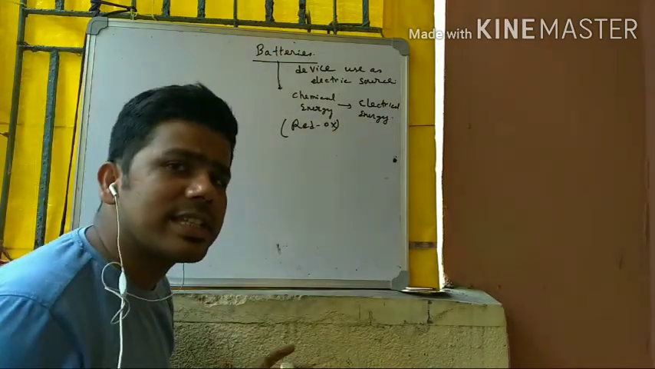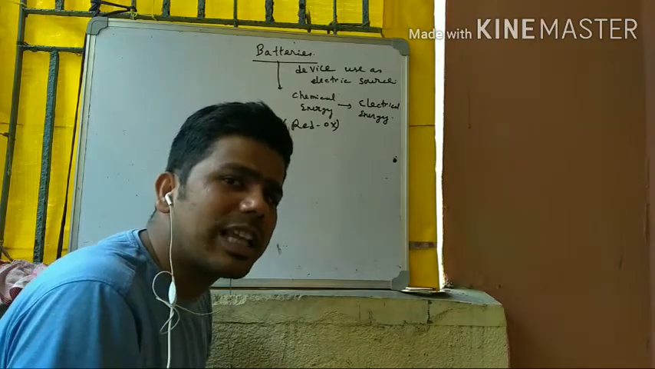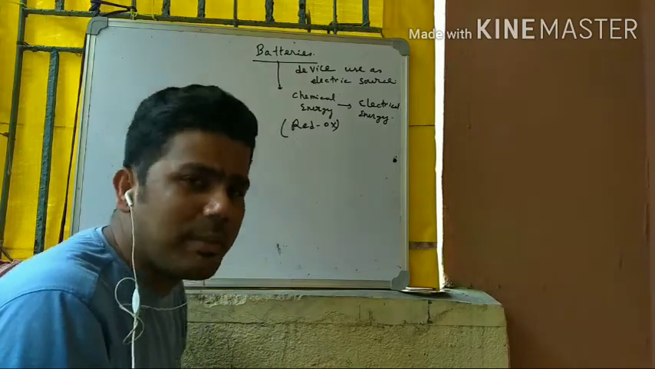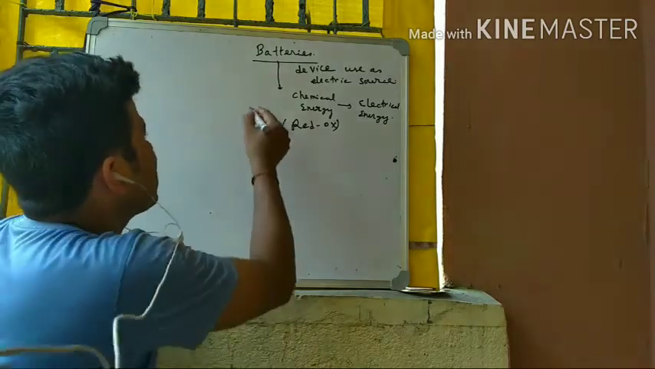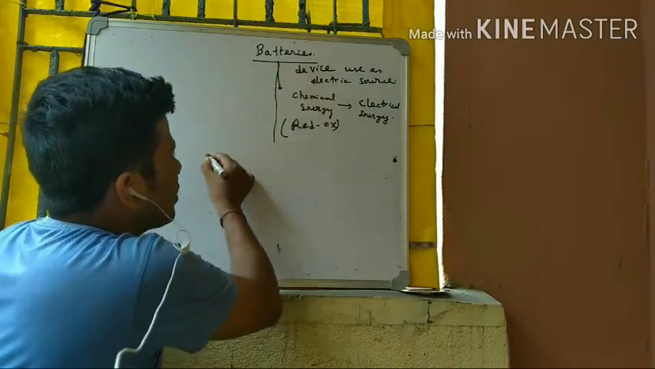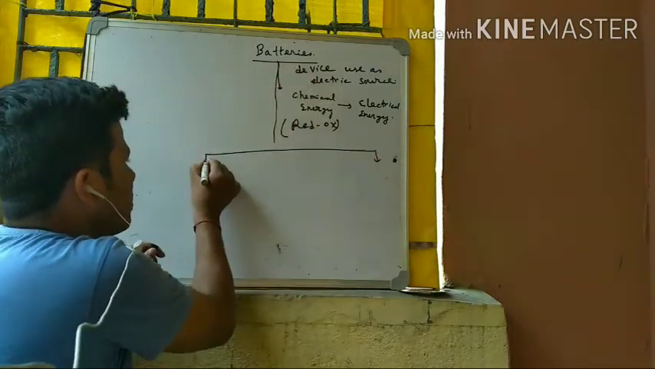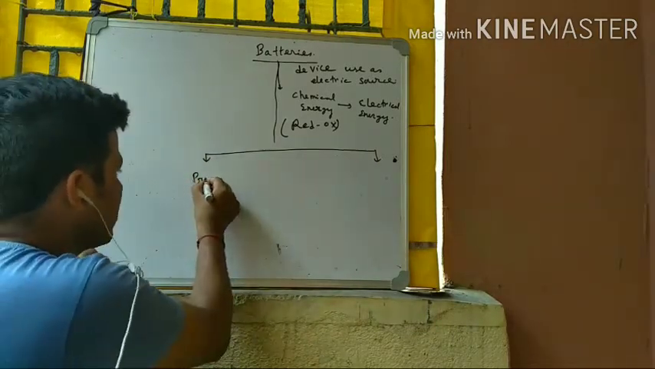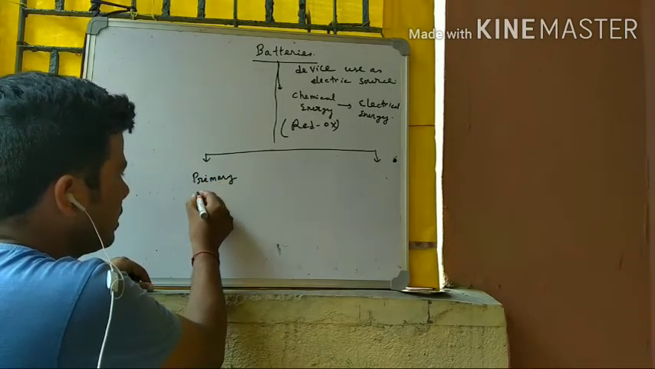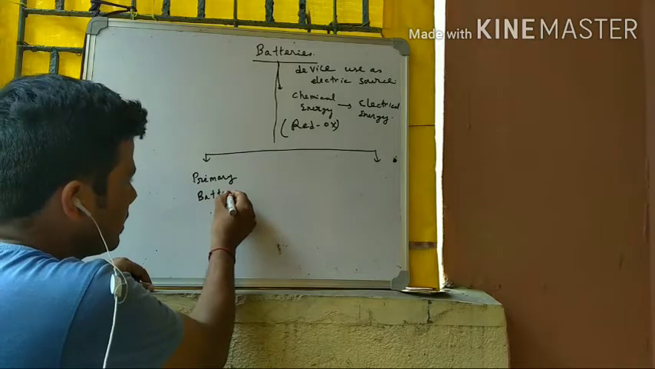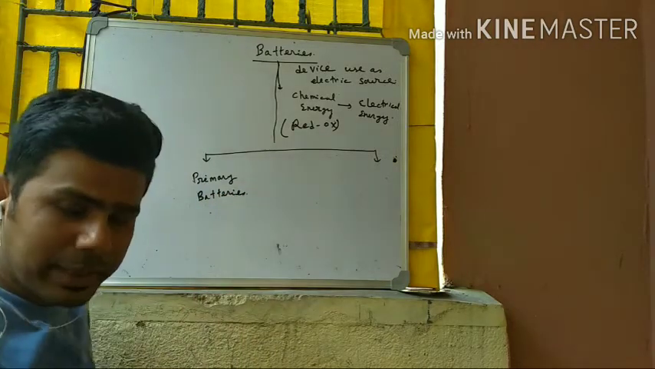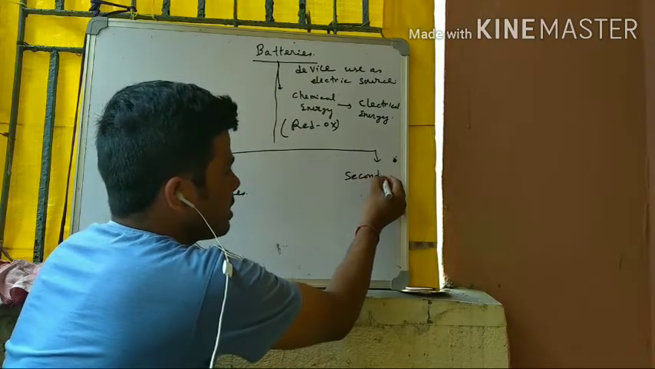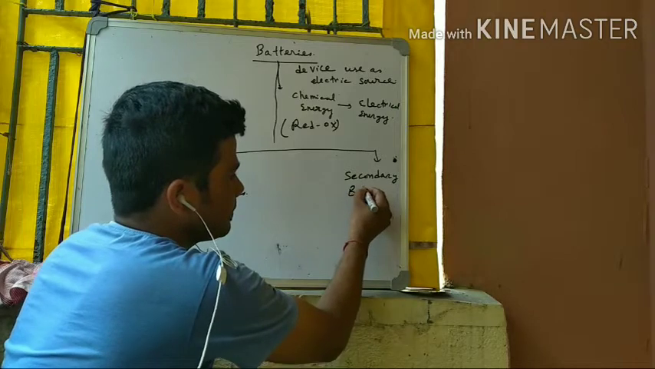A battery is a series connection of several galvanic cells. If we classify batteries, there are two types: one is primary batteries and another one is secondary batteries.